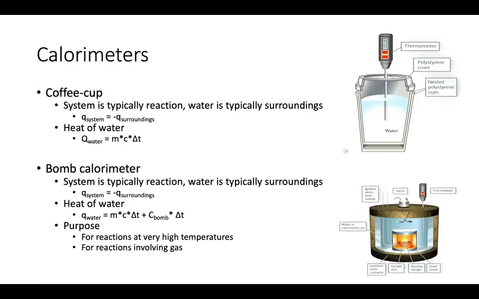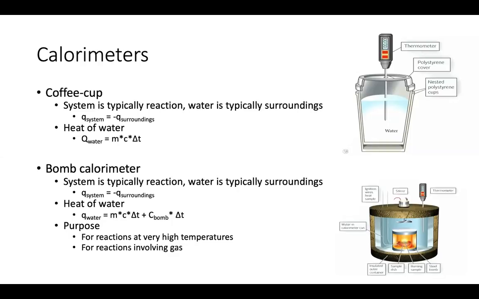Okay, and again, in thermochemistry, we run a lot of our reactions in calorimeters, right? So we have coffee cup calorimeter, which is a more basic calorimeter, and then we have a bomb calorimeter. So a little bit more complex. We can run more complicated gas and high heat reactions in bomb calorimeters.